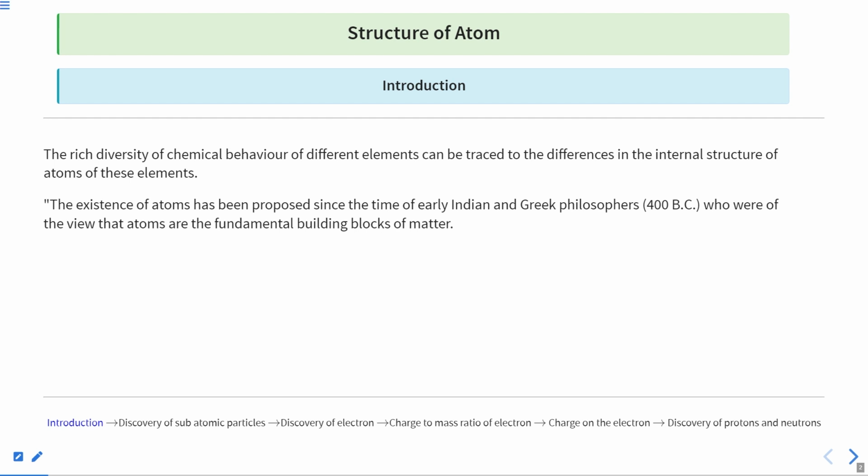The rich diversity of chemical behavior of different elements can be traced to the difference in internal structure of these elements. The existence of atoms has been proposed since the time of early Indian and Greek philosophers. This is a very interesting point, that not only did the Greeks give the idea of the atom, but in India also we have some philosophy.